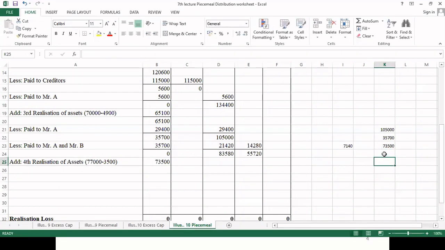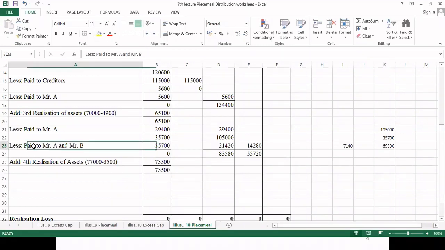Okay, let me correct myself once again. 1,05,000 we have to pay, and we have already paid 35,700. So how much do we have to pay? 69,300. So we will pay that much only.